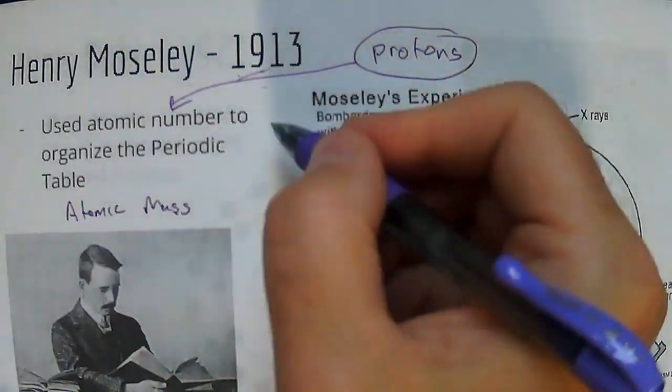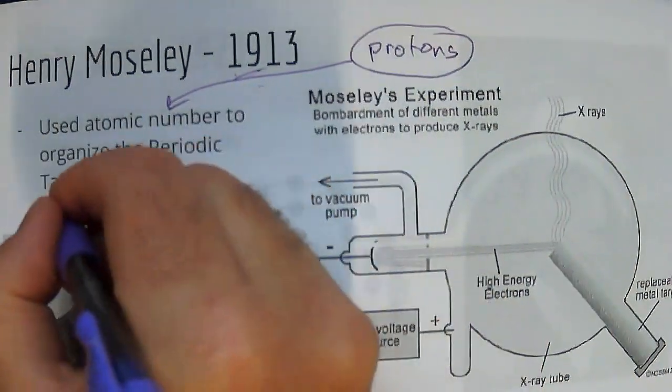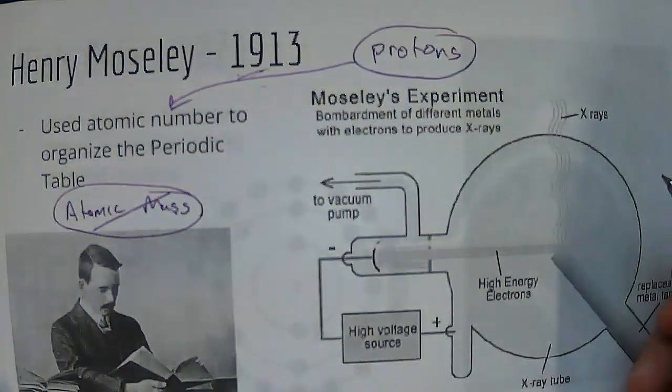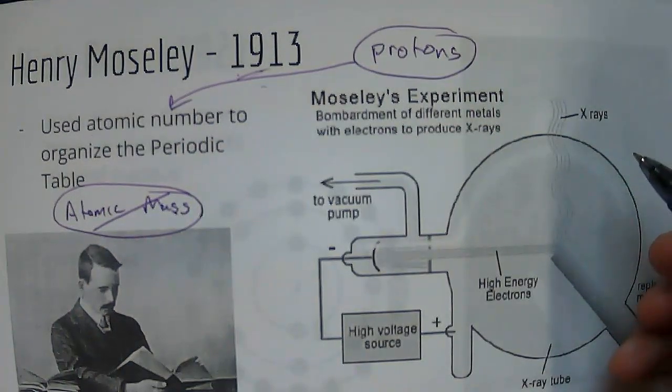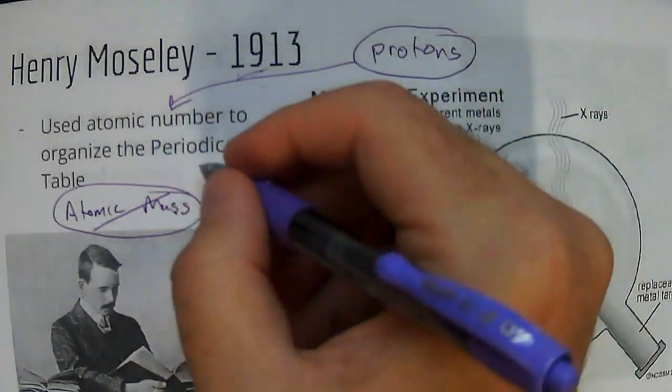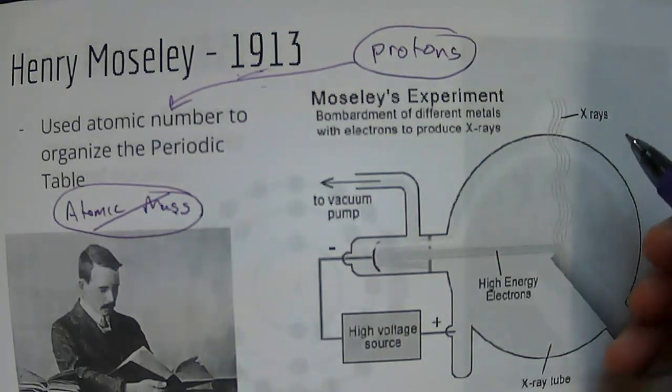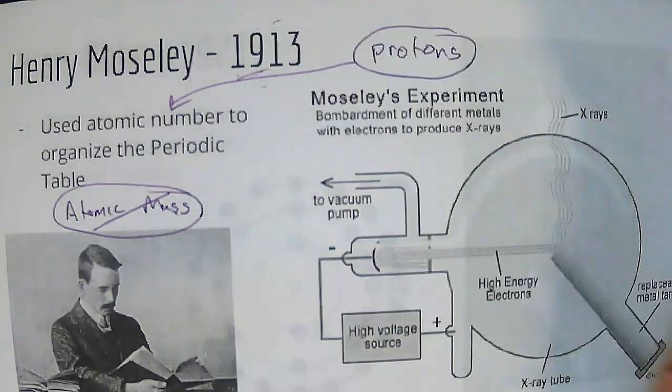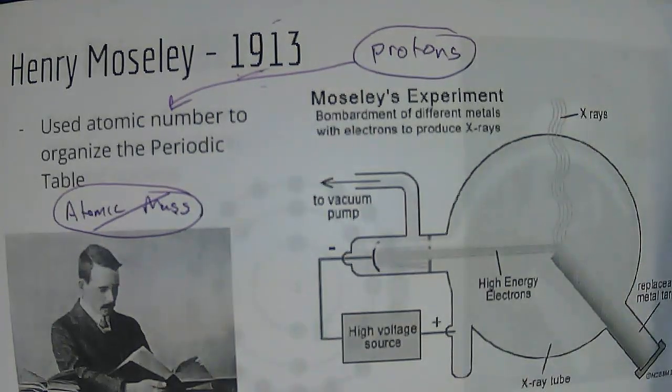Moseley comes along and uses atomic number and gets rid of using atomic mass as the way to organize elements, and this really clarifies the periodic table. That was over 100 years ago that we really got the periodic table that we have today.